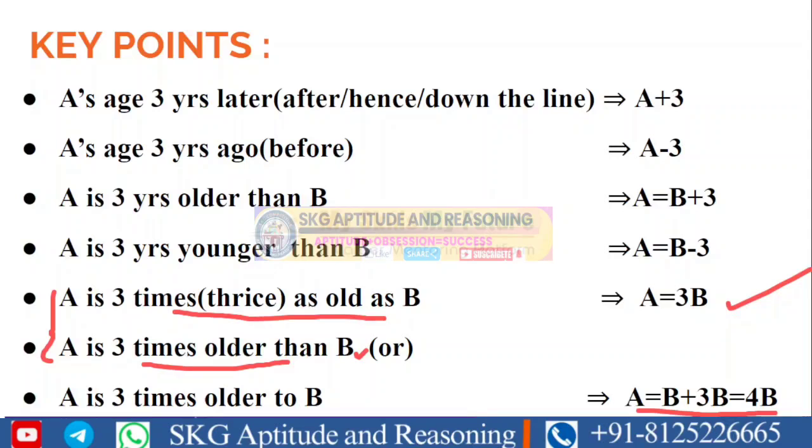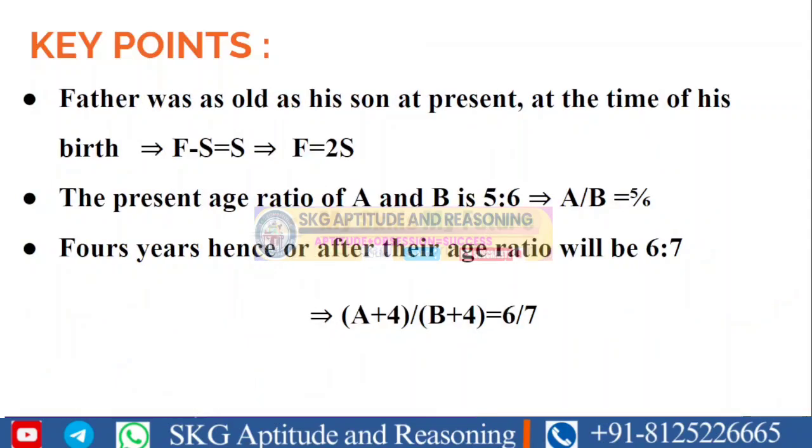I hope we understand these statements, and we will move further by looking at some more points regarding the ages topic. Next, suppose we are given the statement like this: a father was as old as his son is at present at the time of his birth. That point in statement manner can be written as f minus s, that will be equal to s. And if we simplify that equation, we write it as f is equal to 2s.